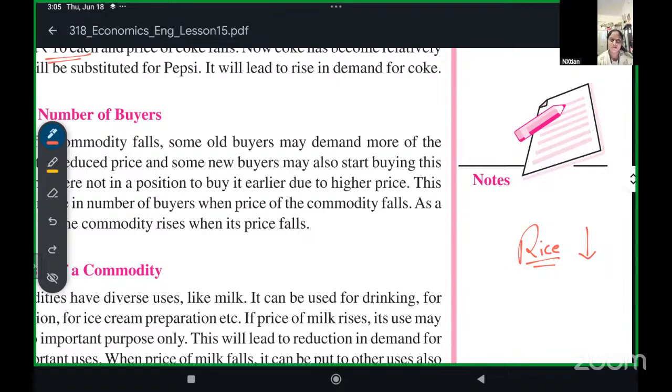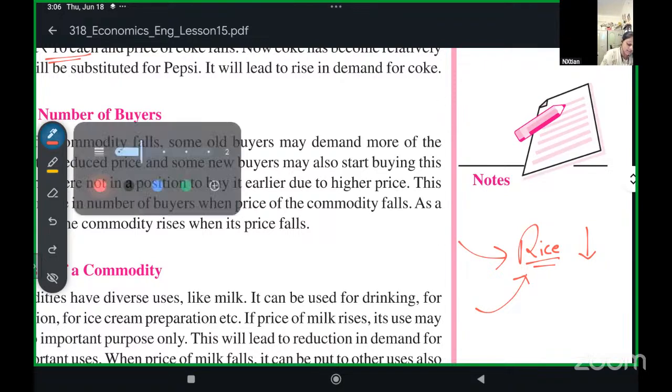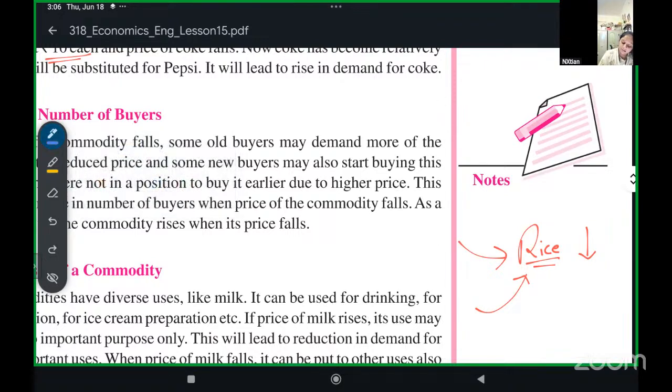So customers who are buying from other brands selling at a higher price will shift to this brand because the price is less, number one. Number two, those people who were not able to afford it before also start to buy this, because now it is cheaper, so they can afford it.